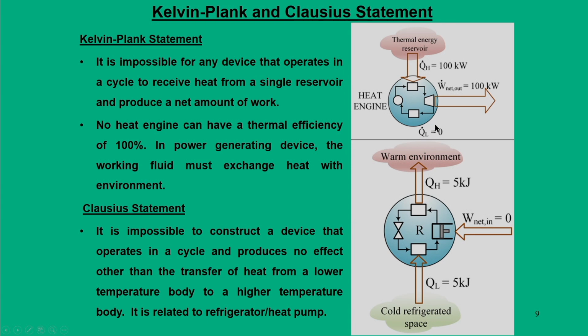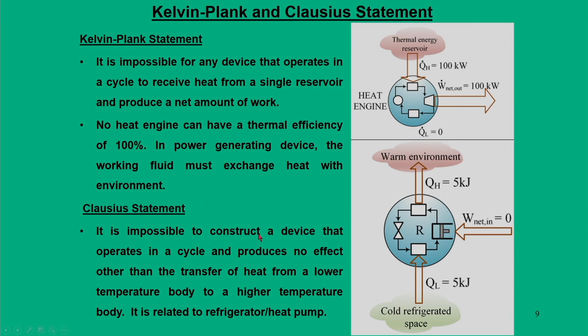In this case QL is 0. Although it satisfies the first law, QL being 0 means it violates the second law. So, that is the form of the Kelvin-Planck statement. No heat engine can have a thermal efficiency of 100%. So, in a power generating device, the working fluid must exchange heat with the environment. That means QL should not be 0; it has to have some number.